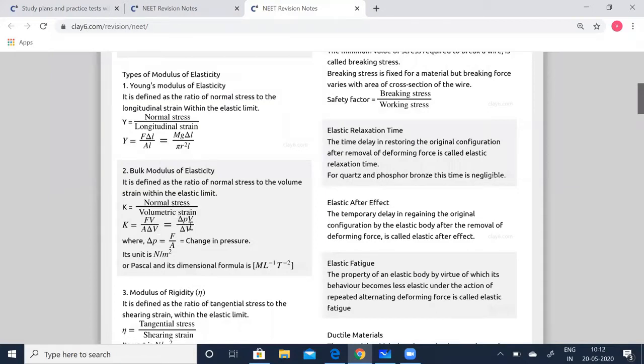So P times delta V by V, right? This might be a bit confusing.